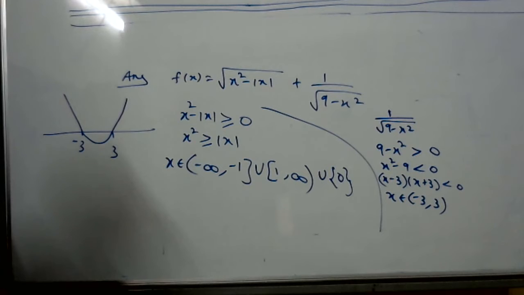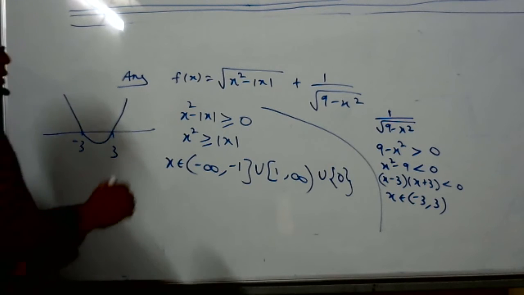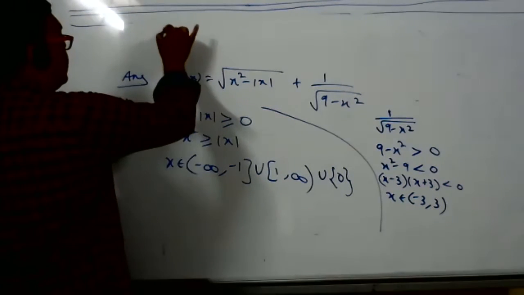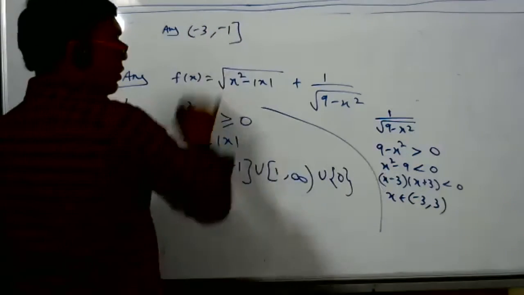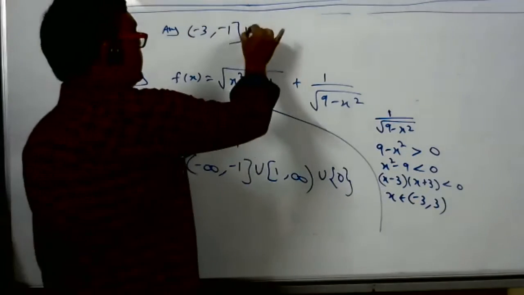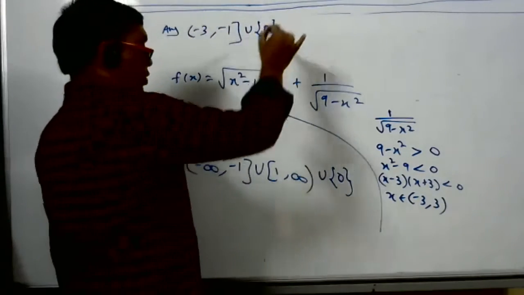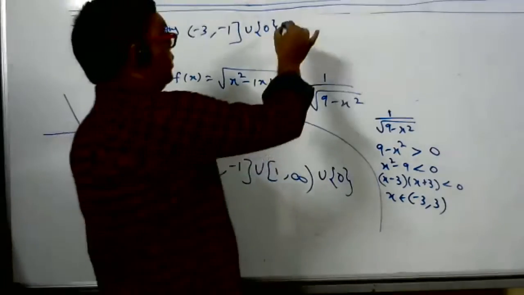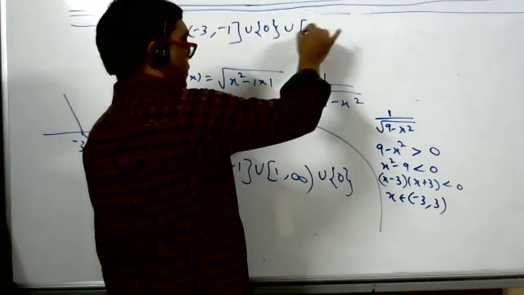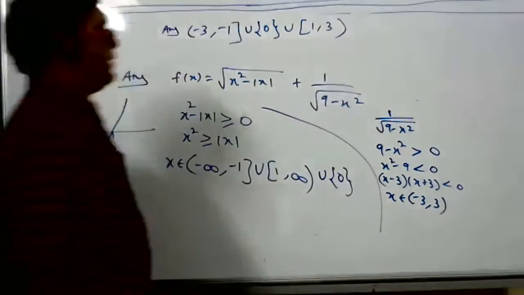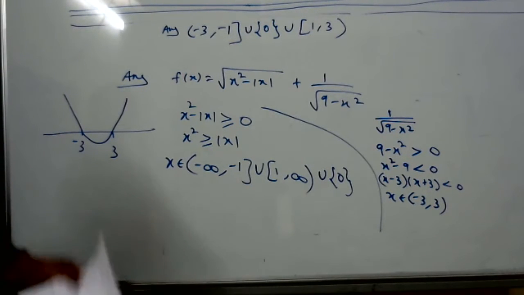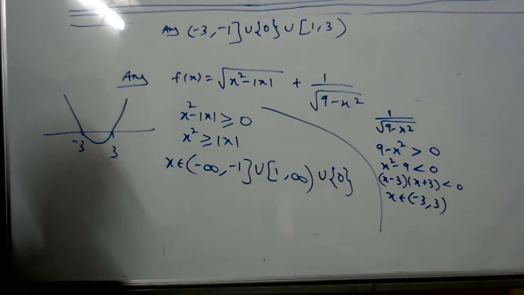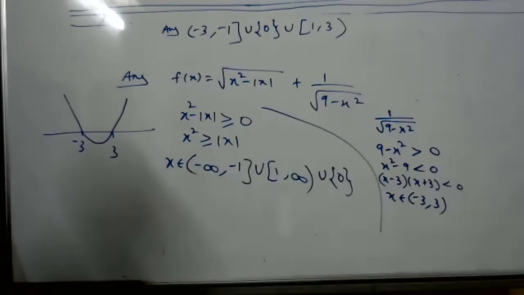Sir, it's already given in that. Answer is minus 3 to minus 1, union 0, union 1 to 3. This is the answer. Copy it down, then I will teach you more on how this answer has come. Common we have to see.